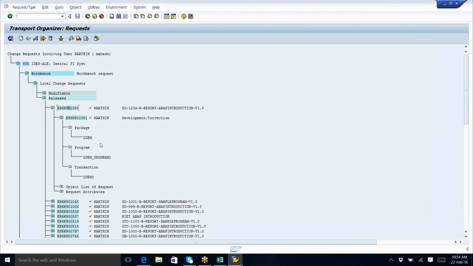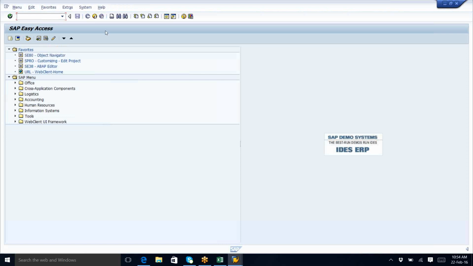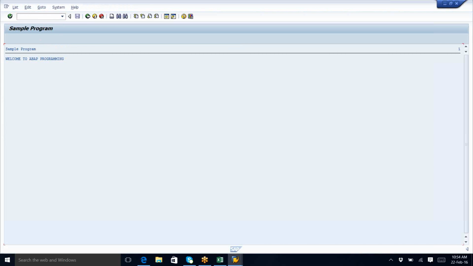Okay. Now I am ready with the transport request which is moved into the quality. So think that this is the quality server. Now I say jet dem 0 and press enter. You can see the output directly without seeing any code in between. Clear, Sarita? Yes.